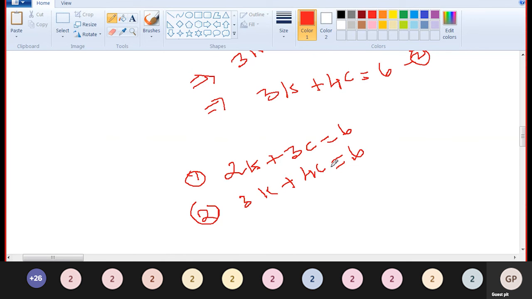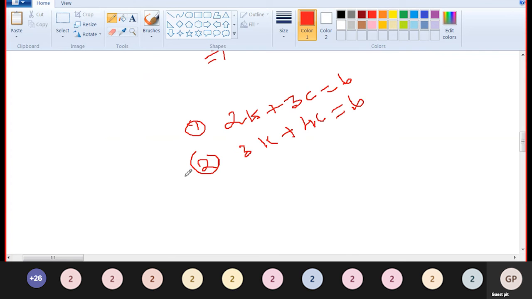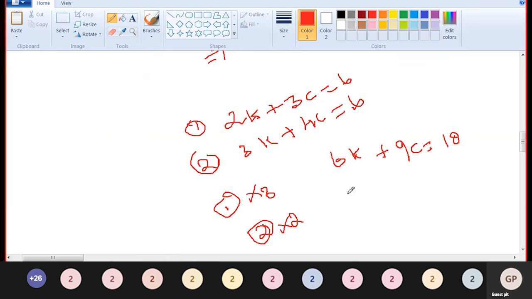Now solving equations 1 and 2. Equation 1 into 3: 2 3s are 6k, plus 3 3s are 9c, is equal to 3 into 6, 18. Equation 2 into 2: 3 into 2, 6k plus 2 into 4, 8c, equal to 2 into 6, 12.